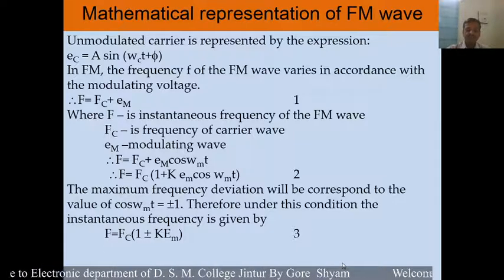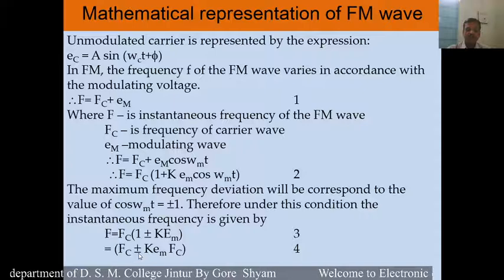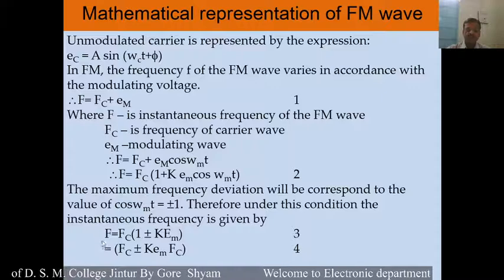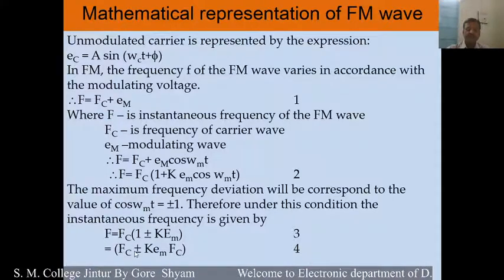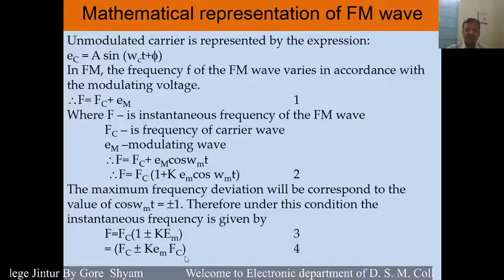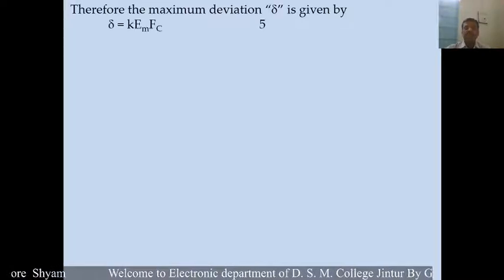This is equation number 3, and therefore that can also be written as f is equal to fc plus minus k em into fc. Therefore, the maximum deviation delta is given by delta is equal to k times em into fc, equation number 5.